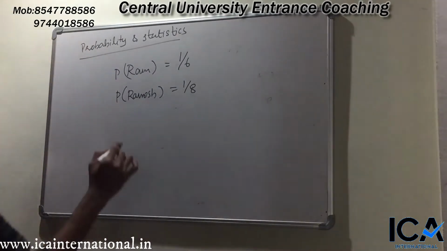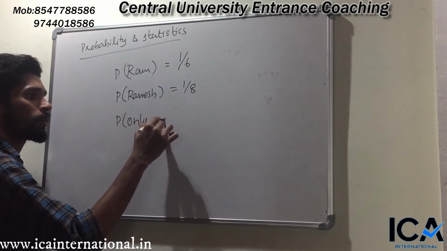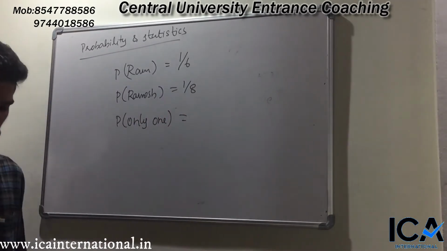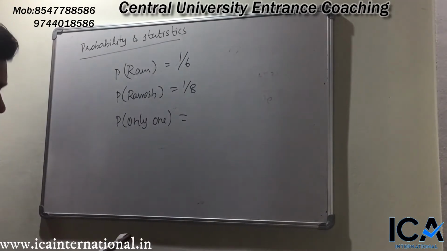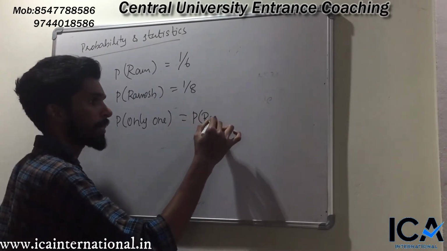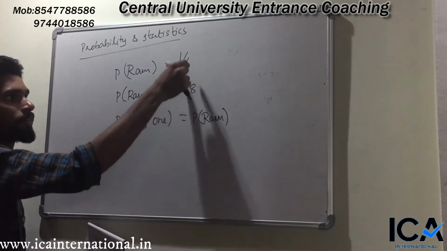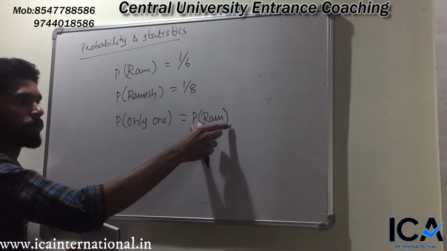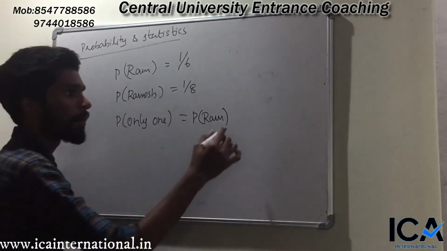We need to find the probability of selecting only one among these two candidates. To get the answer, first find the probability that Ram will be selected for the job.